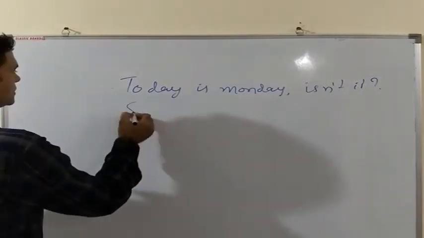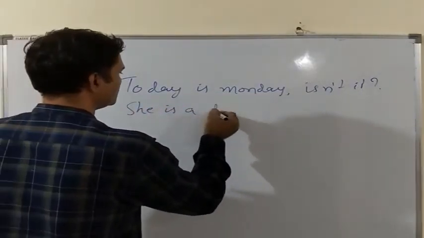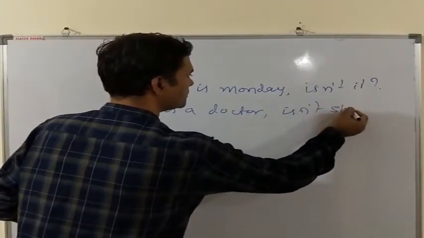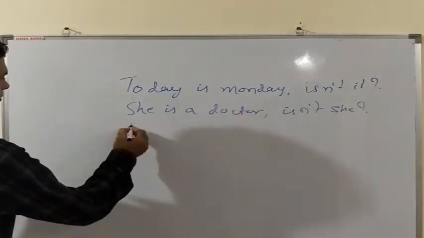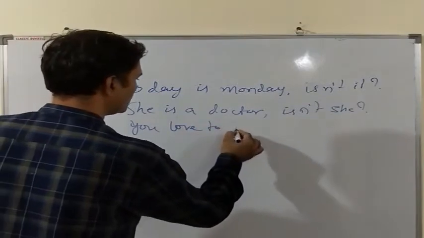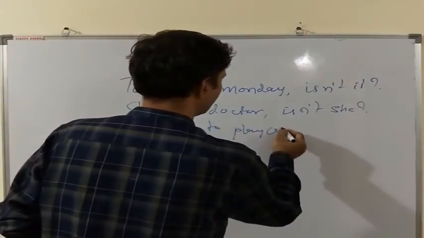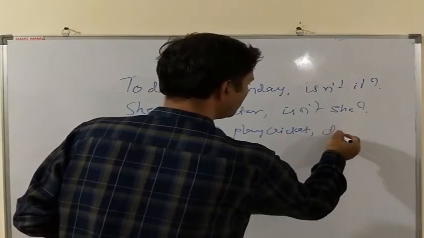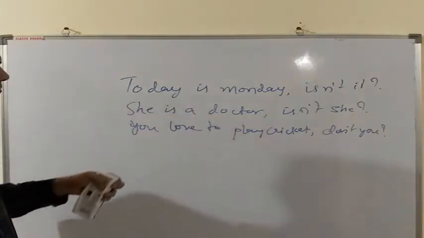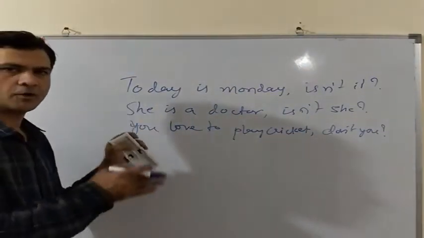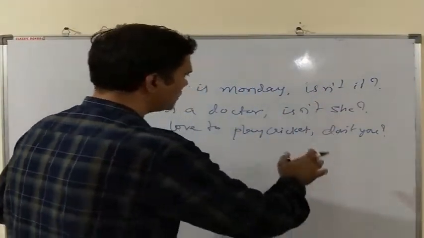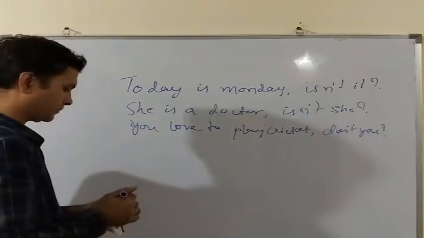Similarly, she is a doctor. Isn't she? You love to play cricket. Don't you? Now in these examples, all three statements are positive and the question tags used with them, isn't it, isn't she or don't you, all these are negative question tags.